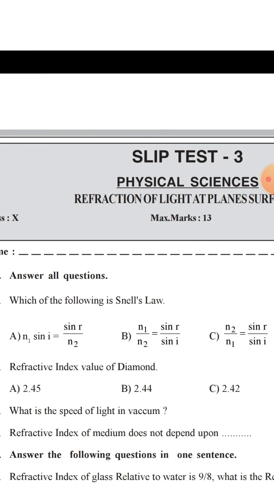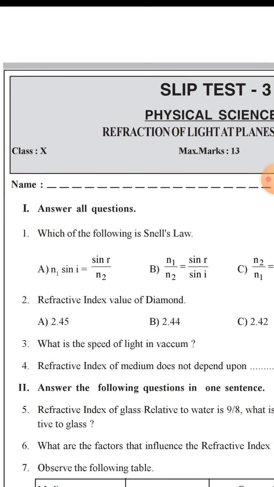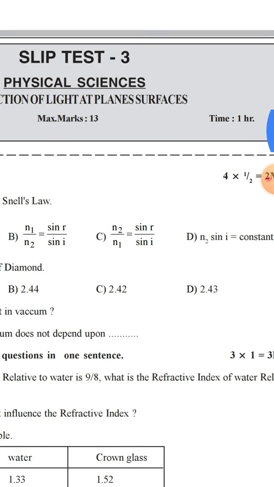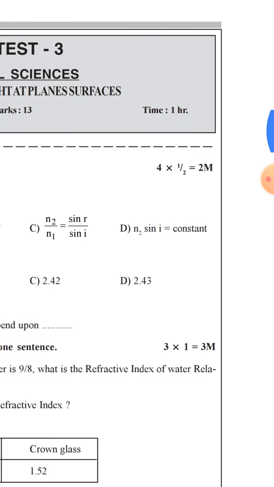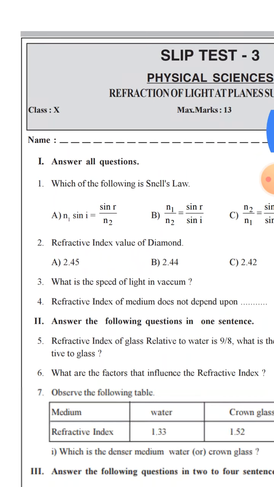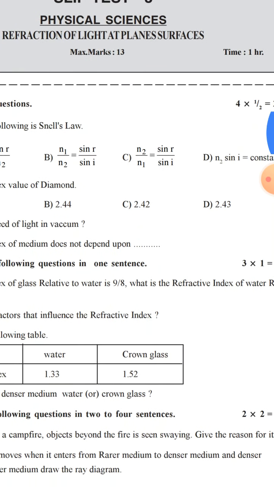Next, lesson 3, refraction of light at plane surfaces. Which of the following is Snell's law? N1 sin i is equal to sin r by N2. N1 by N2 equal to sin r by sin i. N2 by N1 equal to sin r by sin i. N2 sin i is equal to constant. Refractive index value of diamond: 2.45, 2.44, 2.42, 2.43.